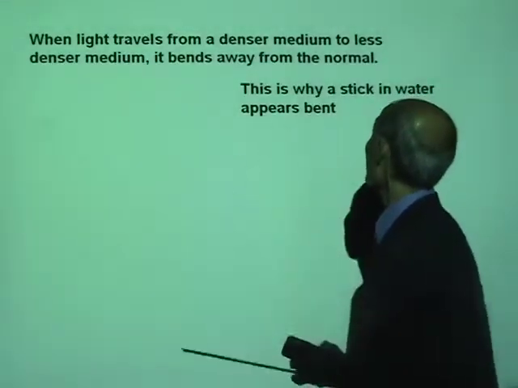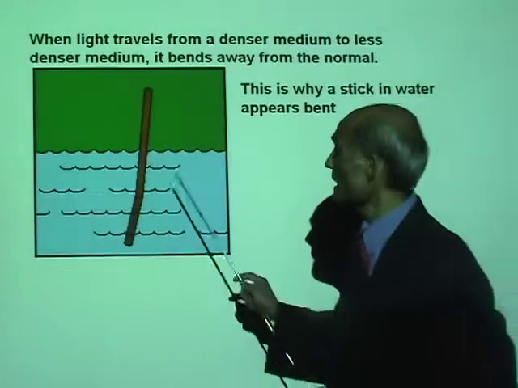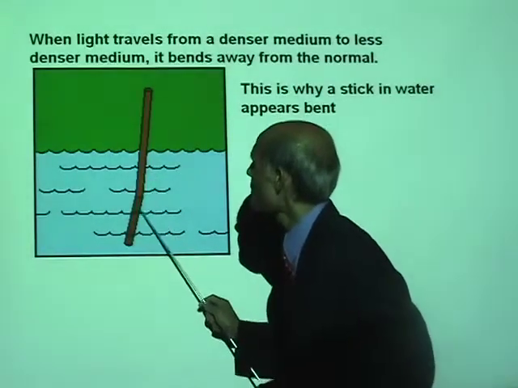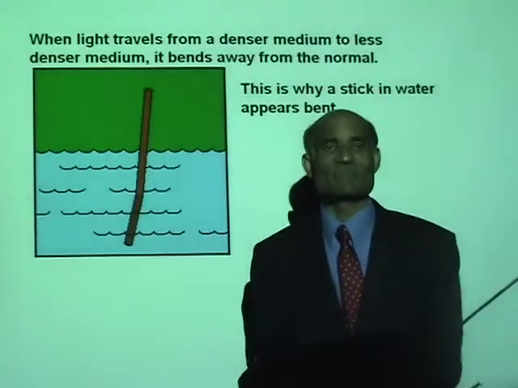Now, this is why a stick in water appears bent. Have you seen when you put a stick in water, it appears bent? Why does it appear bent?